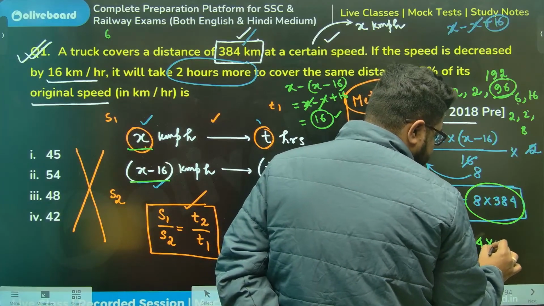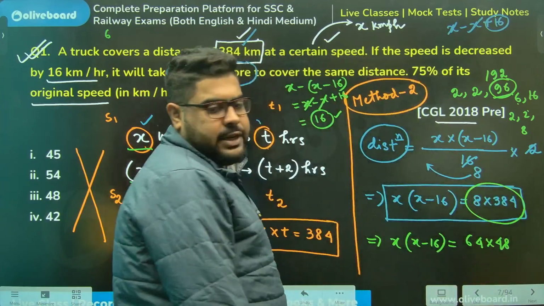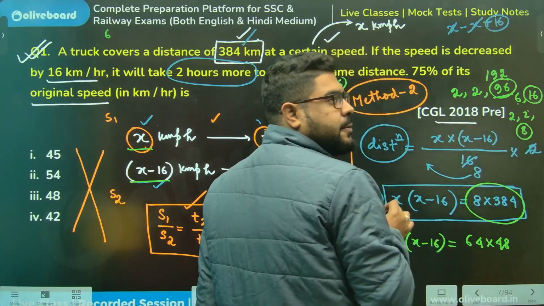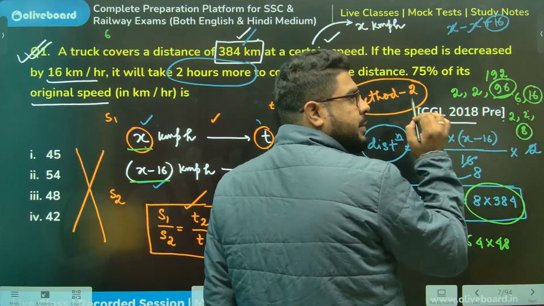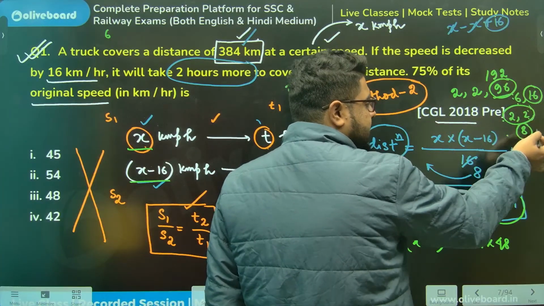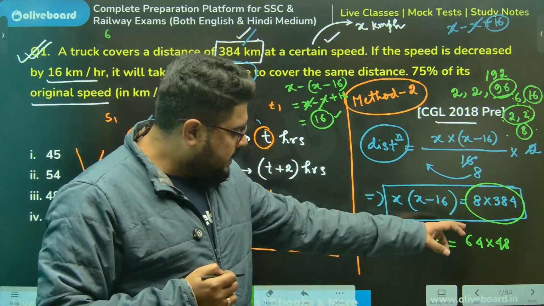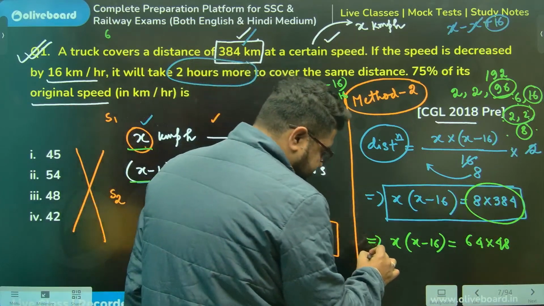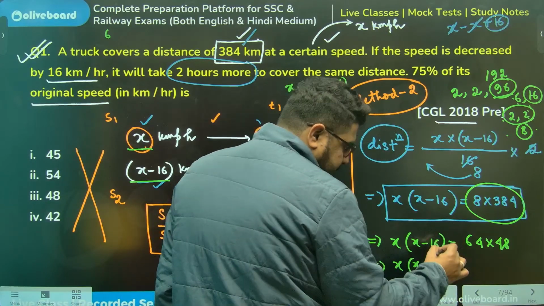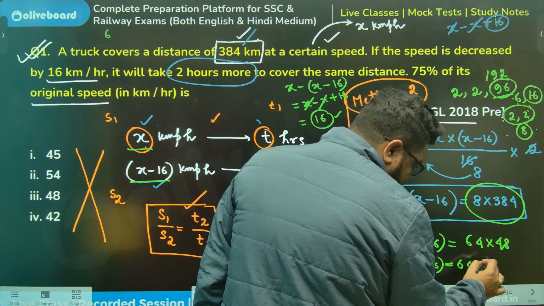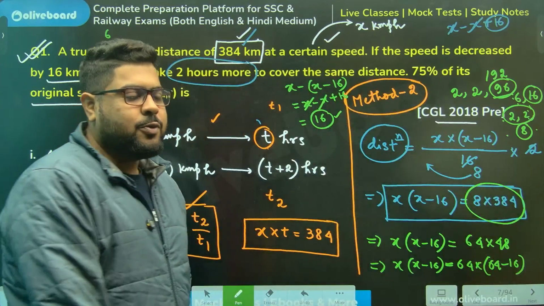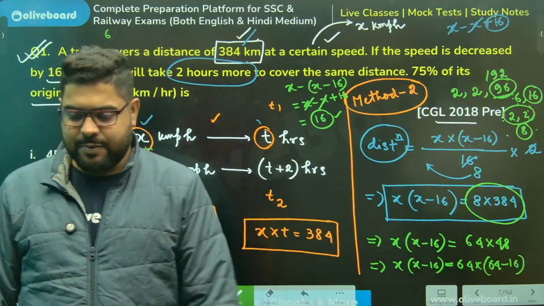So this can be written as 64 into 48. You see, 16 into 4 I have taken from here, so 2, 2, 2 remaining, so 8 remaining, or 16 into these two you take. For 64, 6 and 8, 48. So you see 64 and 48 can I write as x into x minus 16. This 64 into 48 means 64 into 64 minus 16, sir. Now compare and tell me the value of x from here.